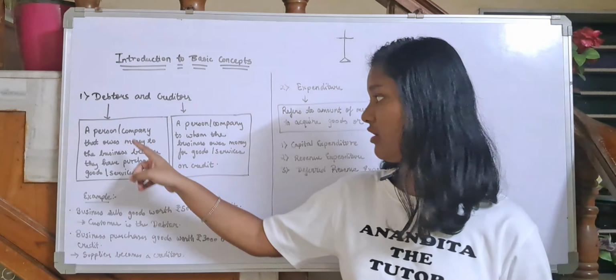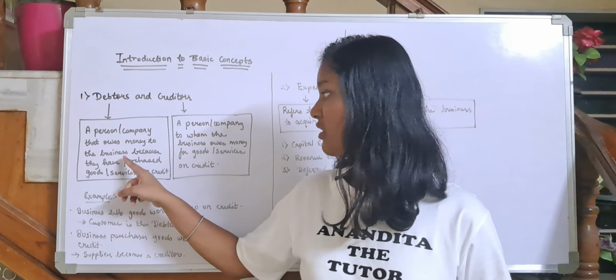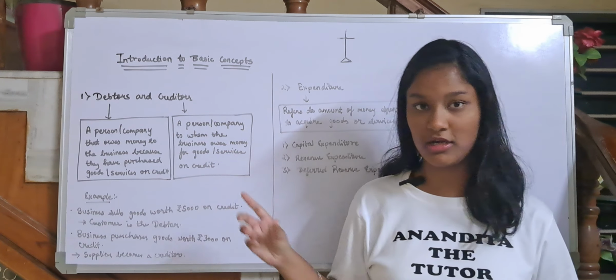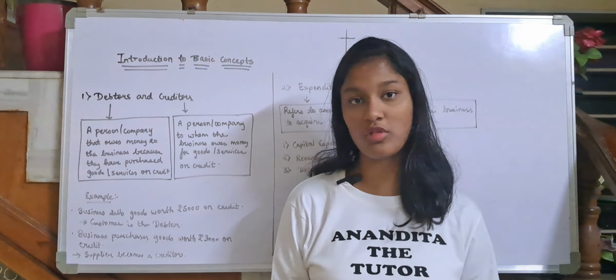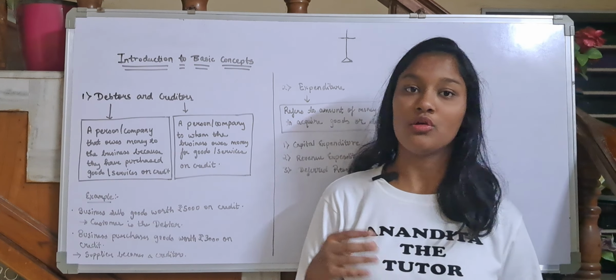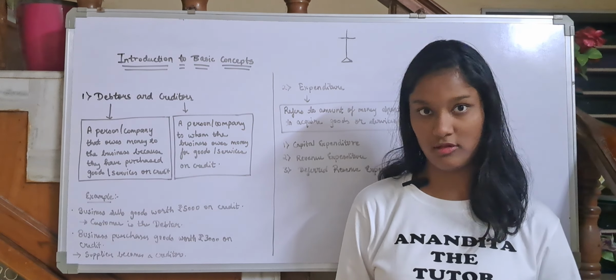A debtor is a person or a company that owes money to the business because they have purchased goods or services on credit. So a company or a person who has purchased goods on credit will be called a debtor. That person owes money to the person from whom they have purchased goods or services.